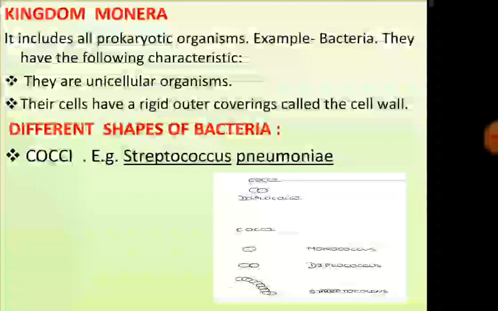Now, there are different shapes of bacteria. First is the cocci. These bacteria are spherical, for example, Streptococcus pneumoniae.